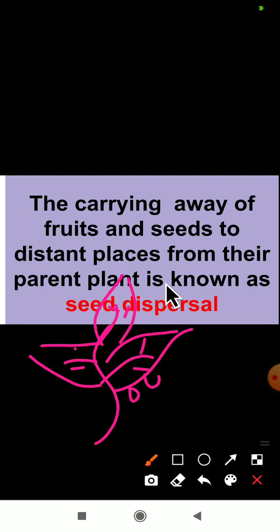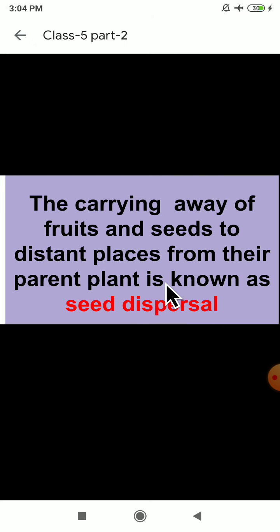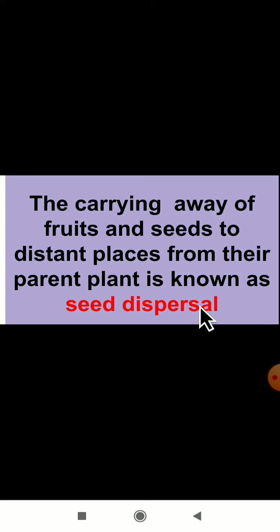If these seeds want to move to another place, then the seed dispersal process will take place here. So what is seed dispersal? The carrying away of fruits and seeds to distant places from their parent plant is known as seed dispersal.